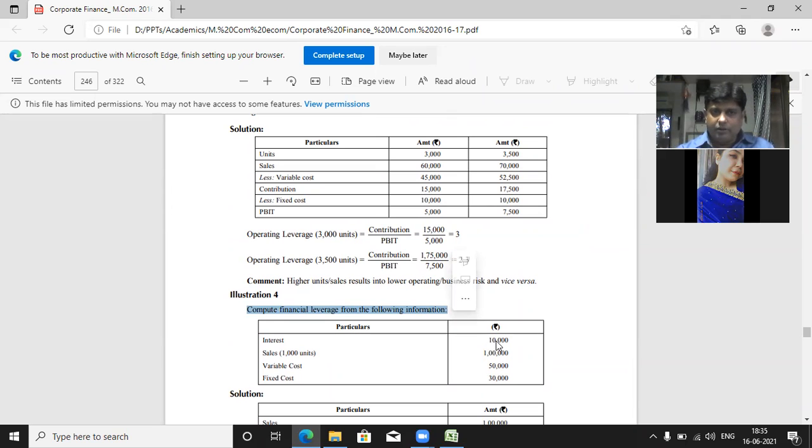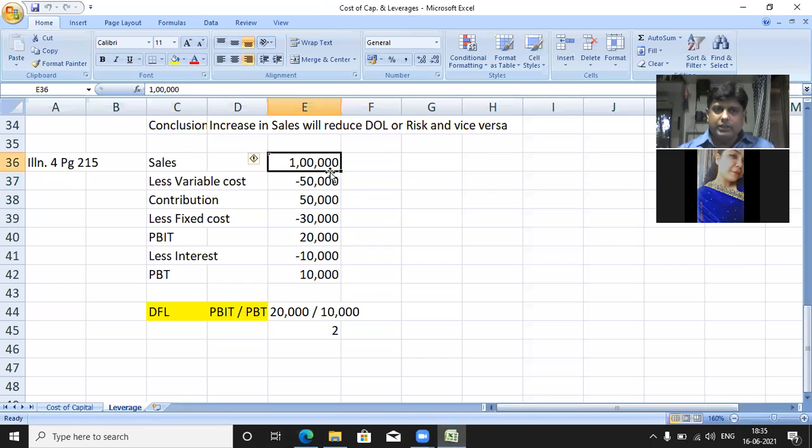Interest is given. Sales is given, variable cost is given, fixed cost is given. We'll deduct sales minus variable cost, that is contribution, minus fixed cost, profit before interest and tax, minus interest, profit before tax. Profit before interest and tax divided by profit before tax will be my degree of financial leverage.